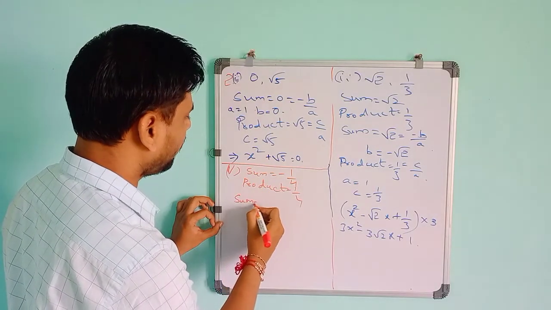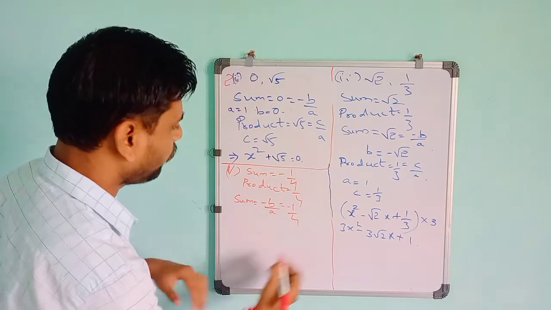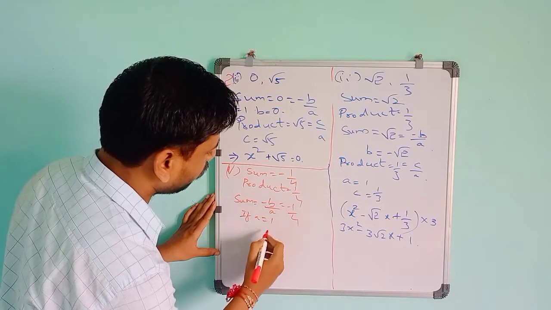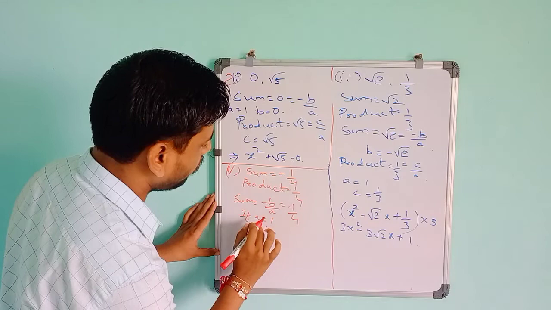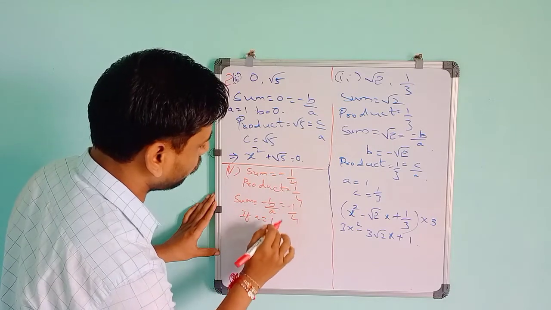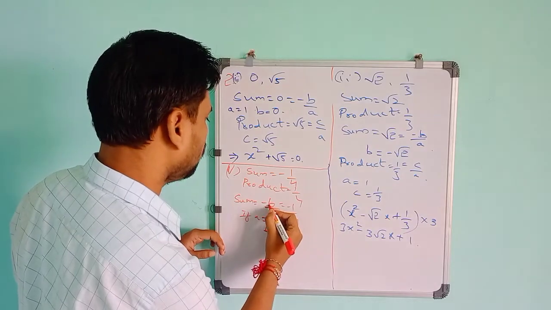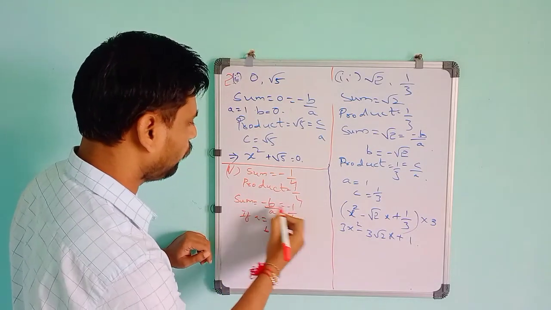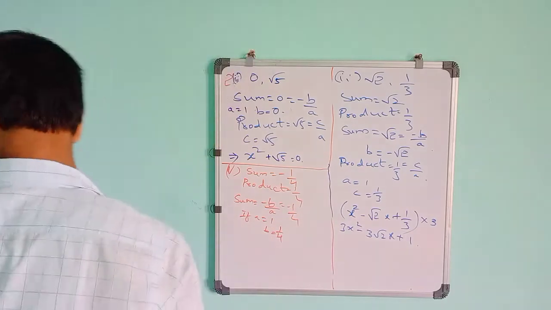sum means minus b by a is equal to minus 1 by 4, they given. So if you put a is equal to 1, then b is equal to minus 1 and 4 is there. A is 1 means 1 only. 1 into minus 1 is minus 1. Minus is there, minus b by a. So the answer is minus 1 by 4. So if you take a is equal to 1, then you will get b is equal to 1 by 4.